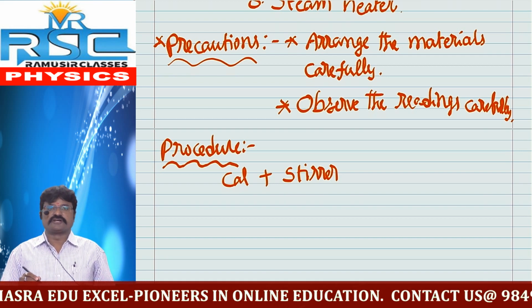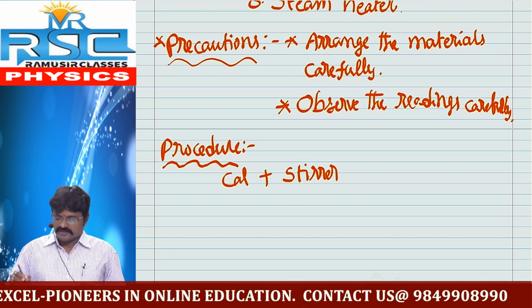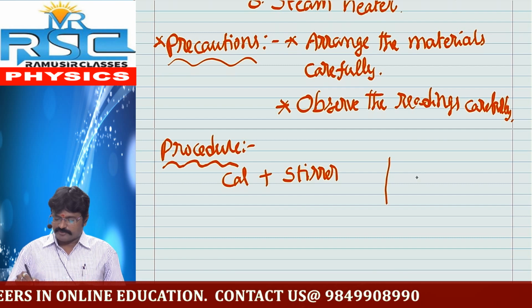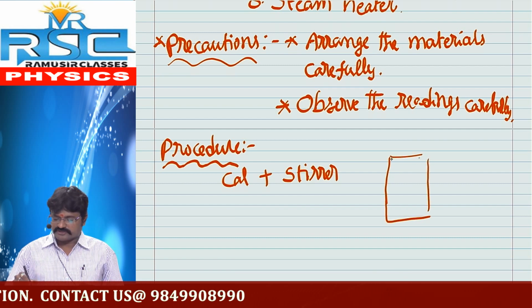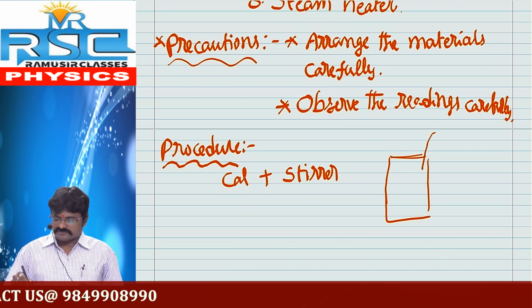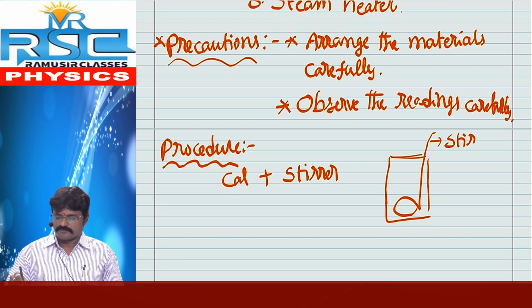Normally, what about the calorimeter? This is the calorimeter and it also consists of one stirrer. This is a stirrer and this is the calorimeter.